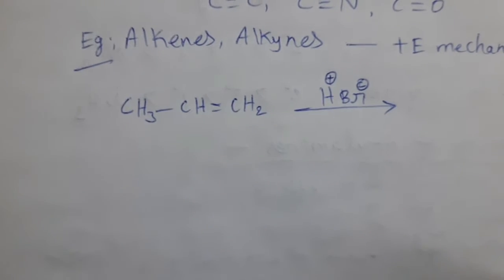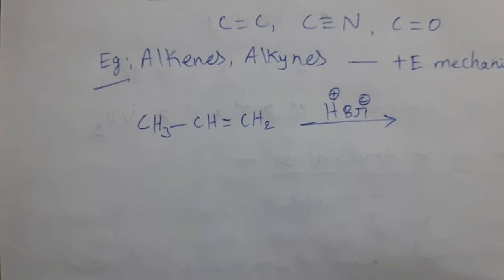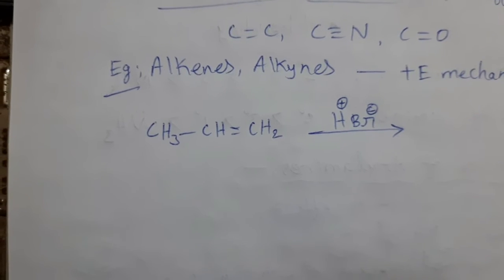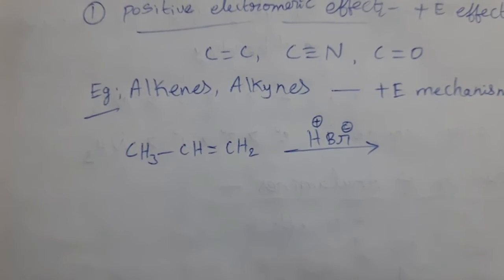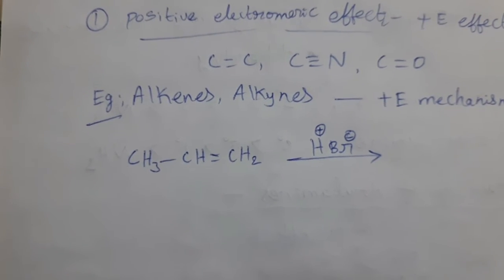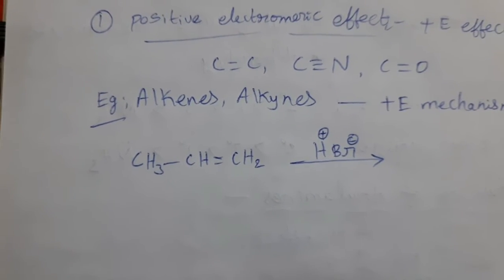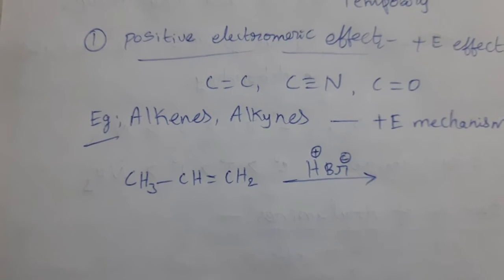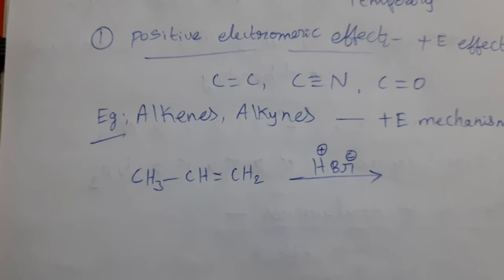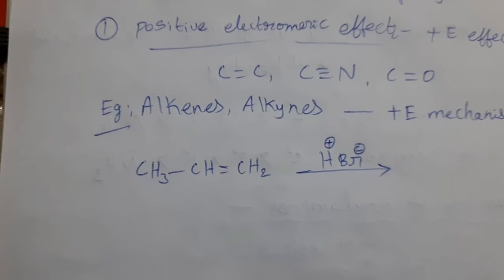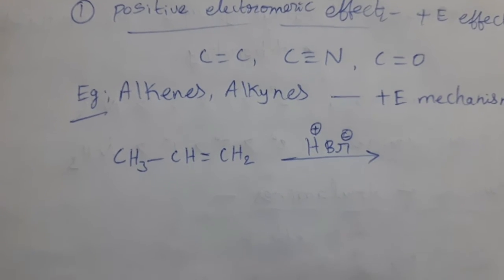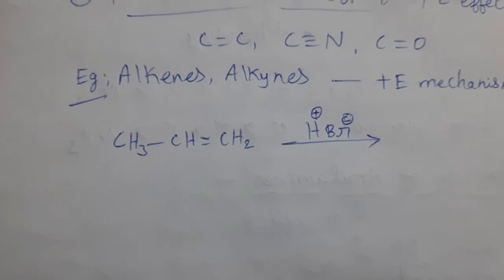Already we know that by homolytic fission and heterolytic fission of covalent bonds, we can get different types of particles. Heterolytic fission means a covalent bond is split in such a way that one bonded atom gains both the bonding electrons and the other atom gains positive charge. Then we can observe electrophile and nucleophile.